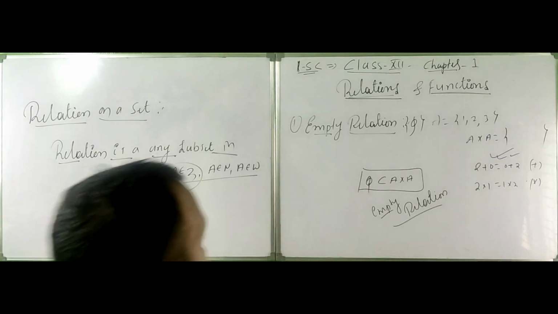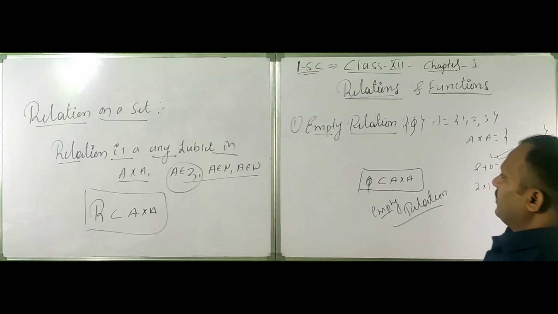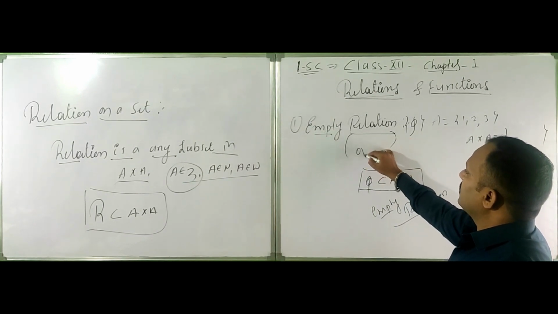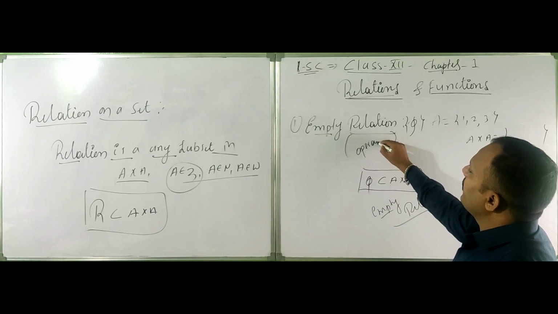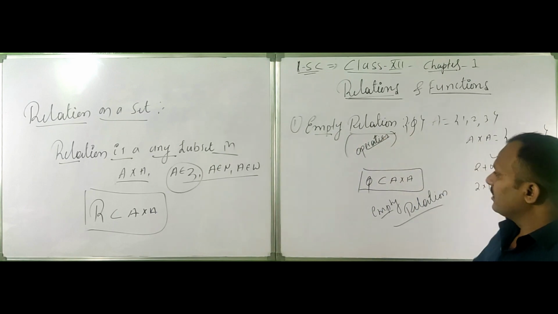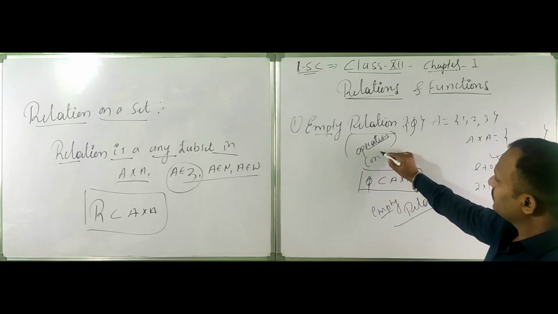Okay, let's take the given condition. One thing I should tell: a relation is in terms of an operation, specifically a mathematical operation or mathematical condition.